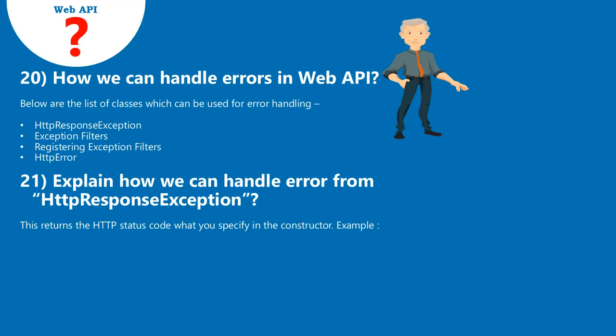21. Explain how we can handle errors from HttpResponseException. This returns the HTTP status code that you specify in the constructor. Example.